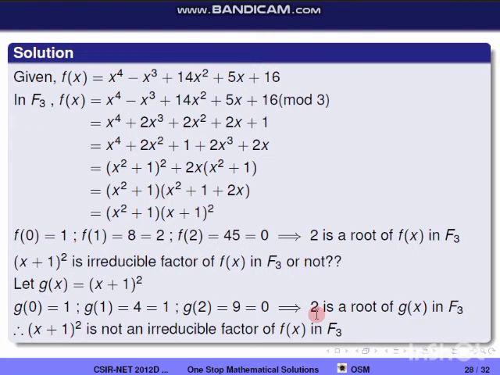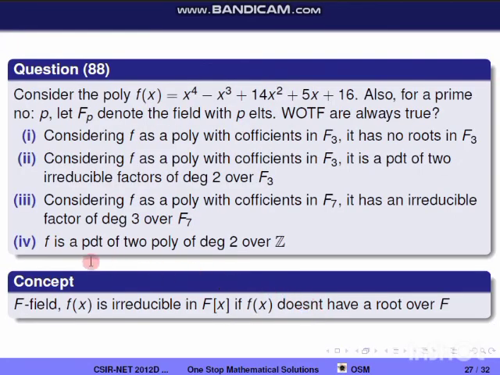So now we'll check the options. The third option is correct, and over Z this polynomial is irreducible and it cannot be factorized. So option 4 is wrong.